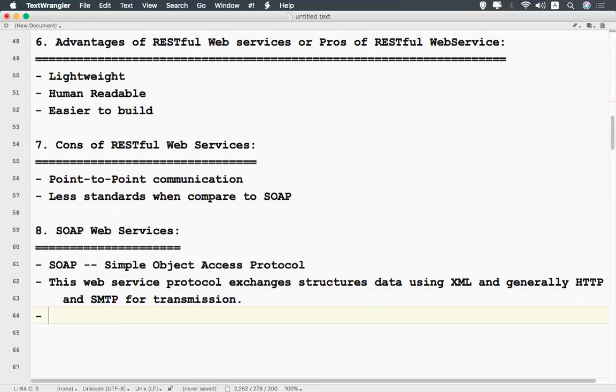And then SOAP uses, meaning how the communication will happen, WSDL.